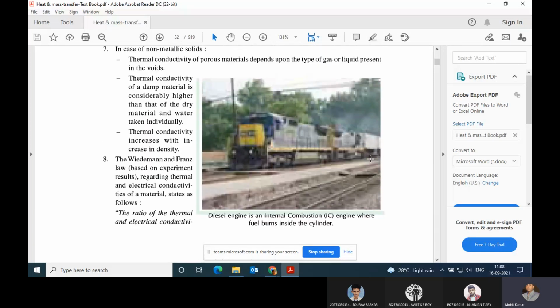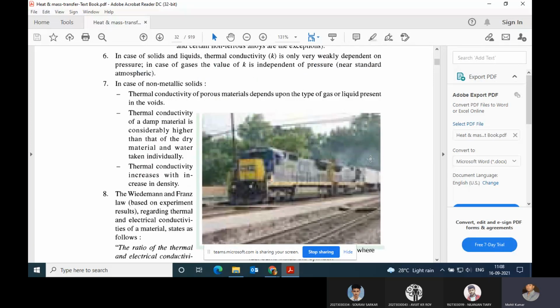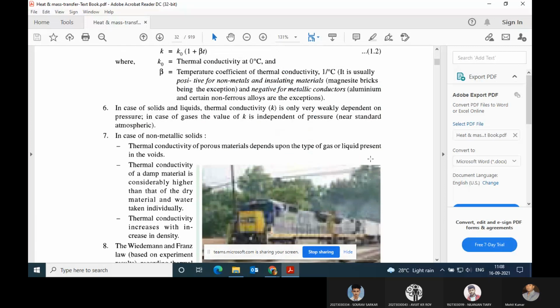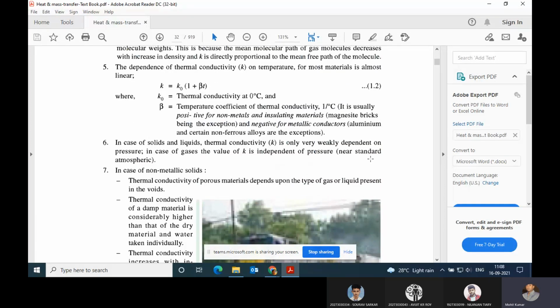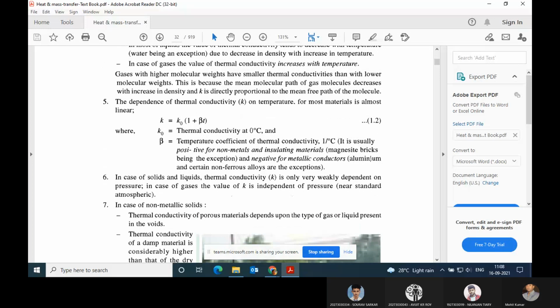We have some laws. Let us go through that. The very important law is, just wait. You need to remember this equation. Can you see my cursor? Is this visible? Yes, sir. Kindly note down this relation. This will be used for determining numerical values.